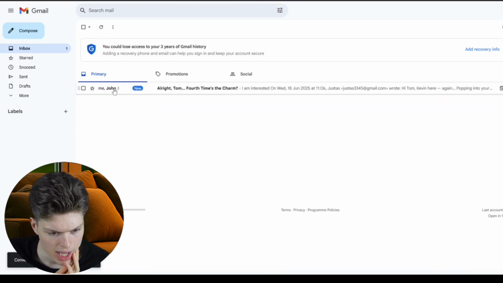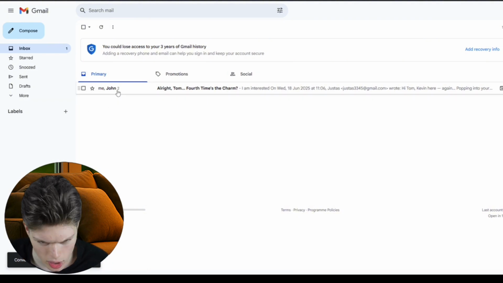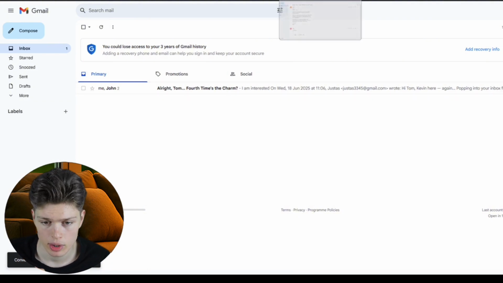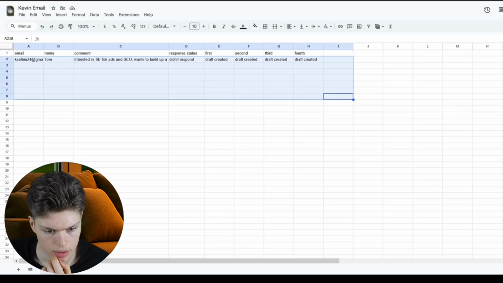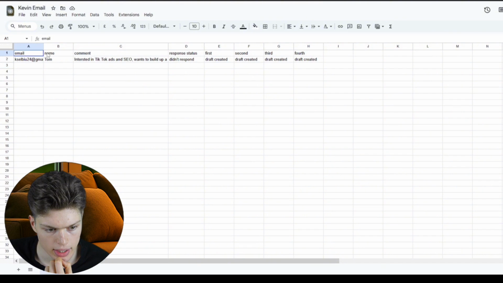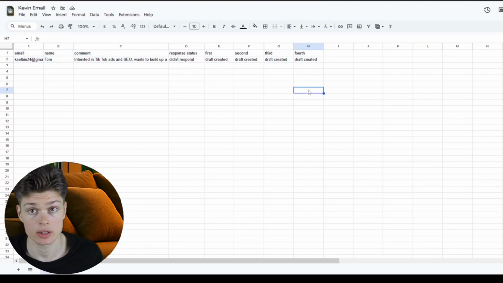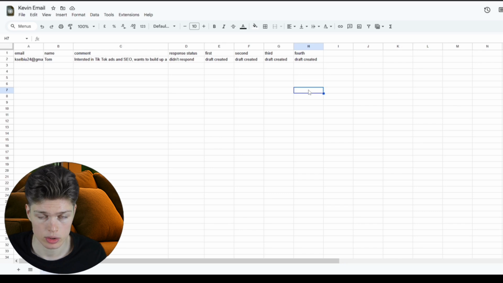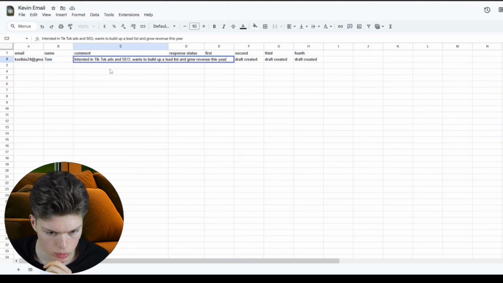This is our email. And I just came up with names. So this Gmail account is called John. I said Tom, but basically the point is that it has the context. Let's see what happens. So currently we have this Google sheet, and it basically represents your business CRM. I wanted to build it as simple as possible. That's why it looks like this. And it has recorded all values like email, name, and comment which you have written.